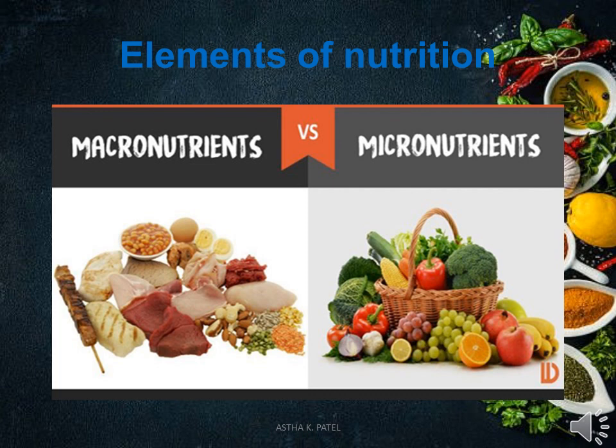Now the next topic is elements of nutrition. Basically there are 2 types of elements in nutrition: macronutrients and micronutrients. Macro means we require it in a large quantity, whereas micro means small. So we require such nutrients in very small amounts. Let us see the difference between the micro and the macronutrients.